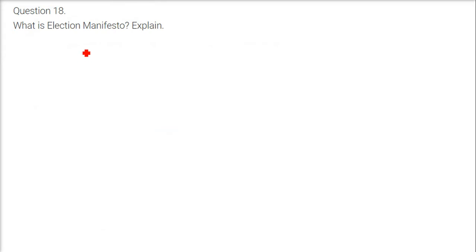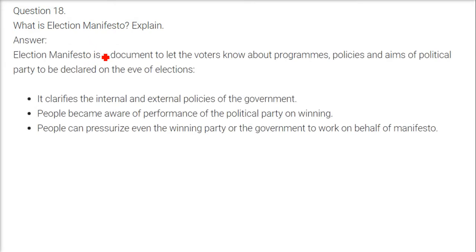What is an election manifesto? Explain. For example, a party is fielding a candidate. Now they will come with a manifesto that if we win, we will give you this much money, we will waive your loan, or we will give this much employment, and will reduce or increase the minimum support price for the crops. So an election manifesto is a document to let the voters know about the programs, policies and aims of a political party, declared on the eve of elections.